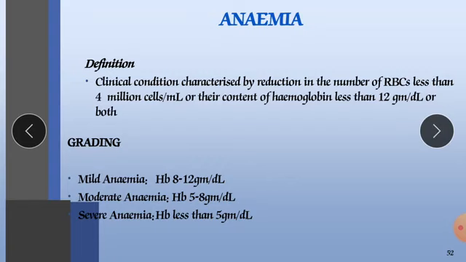Grading: mild anemia is when hemoglobin is 8 to 12 gram per dl. Moderate anemia is when hemoglobin is 5 to 8 gram per dl, and severe anemia is when our hemoglobin content is less than 5 gram per dl. So it is a more severe condition. In that condition we need to give iron supplements or a blood transfusion directly.